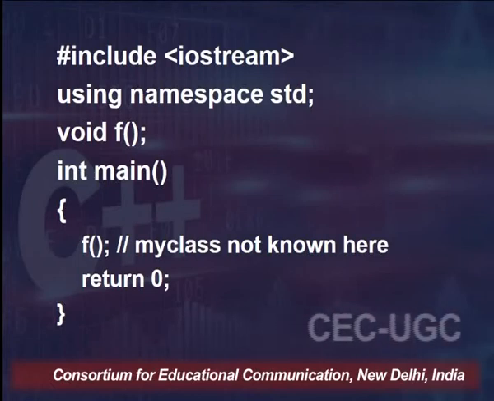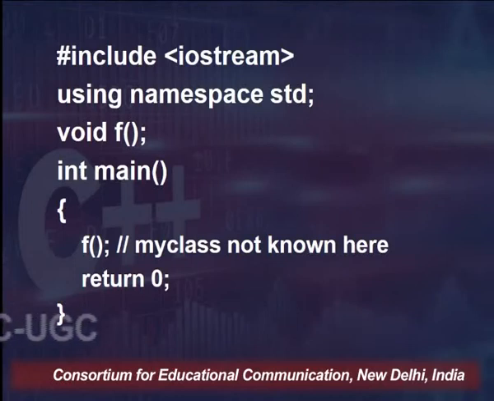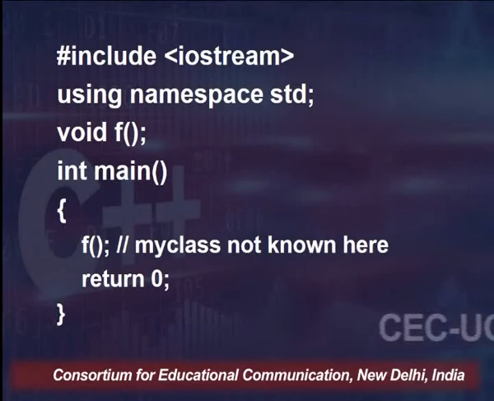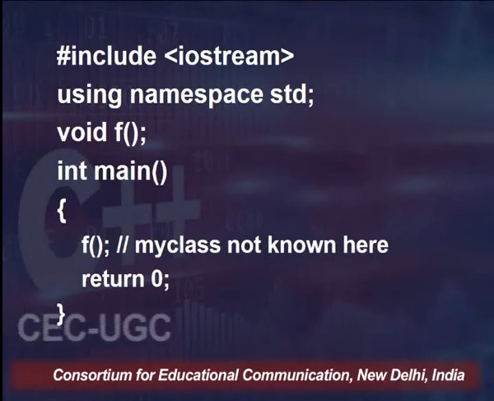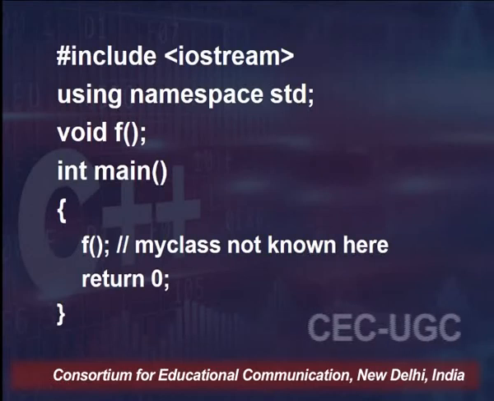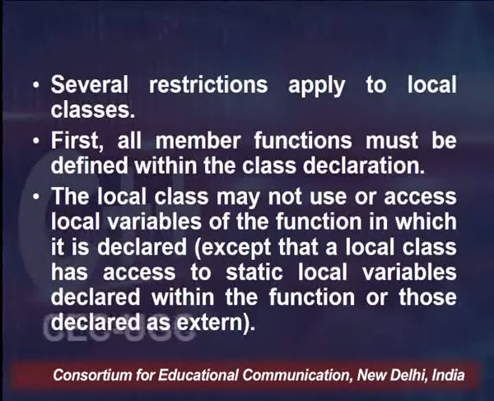MyClass is actually known inside the function f, and whenever there is a call of the function f, the class declaration will happen, the object declaration will happen, and then the access of member functions will also take place by just a single call to f.